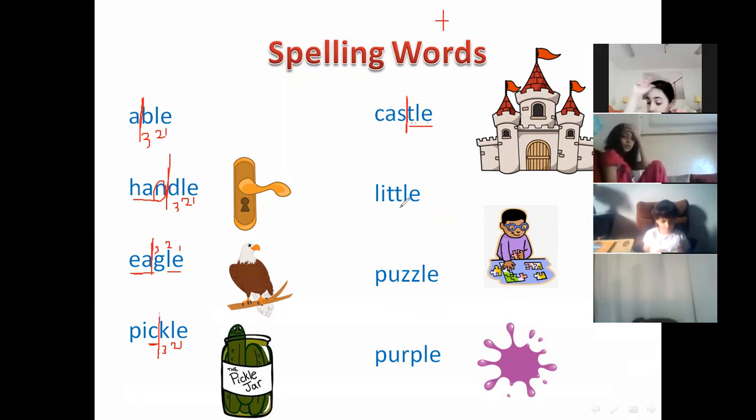Excellent. Between the T and T, we'll count back. 1, 2, 3, and divide the word little. So we said before, each clap stands for one syllable or one vowel sound, like able, handle, eagle, pickle, castle, little.